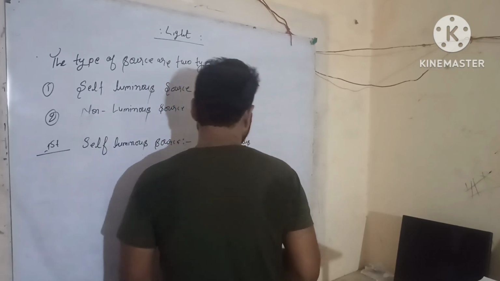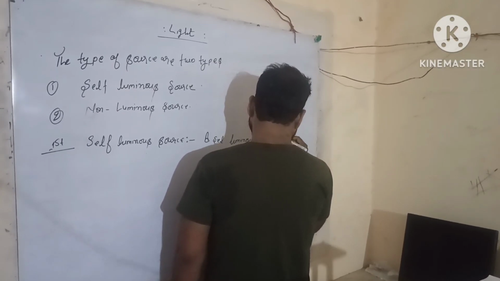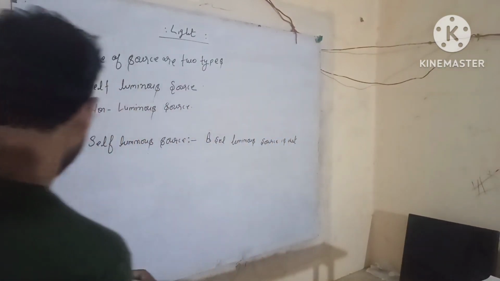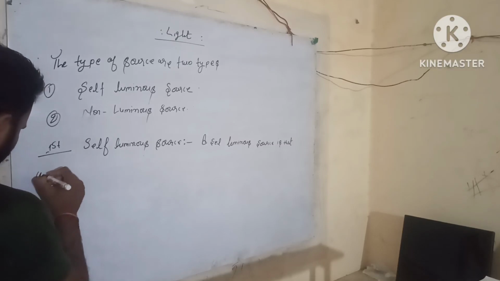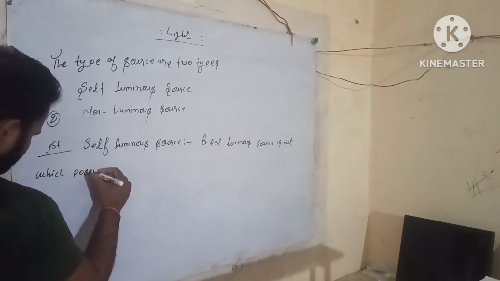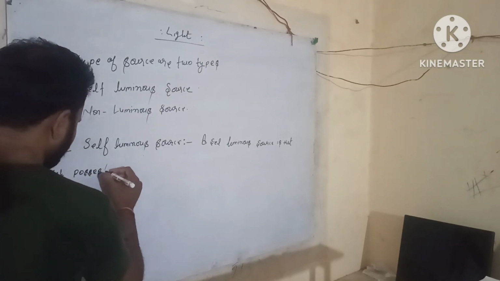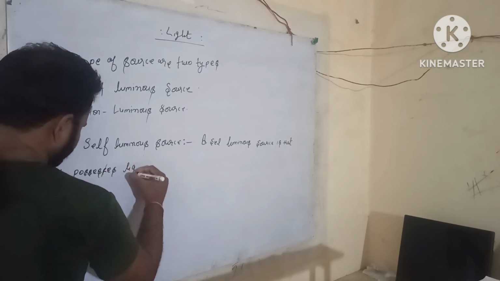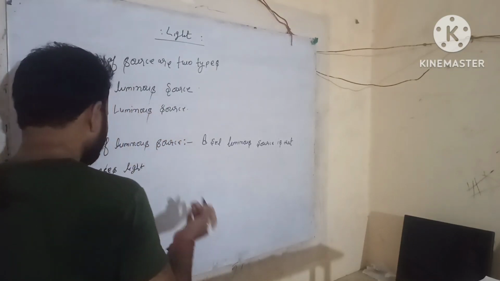A self-luminous source is that which possesses light of its own.